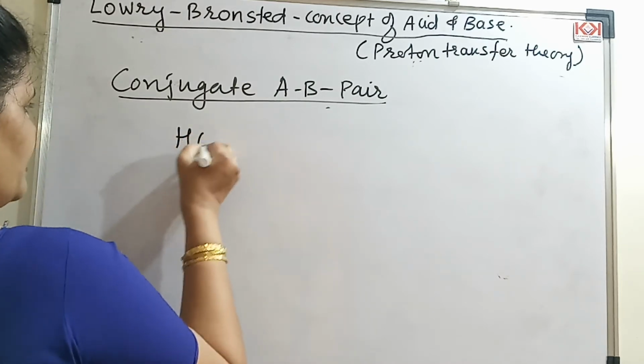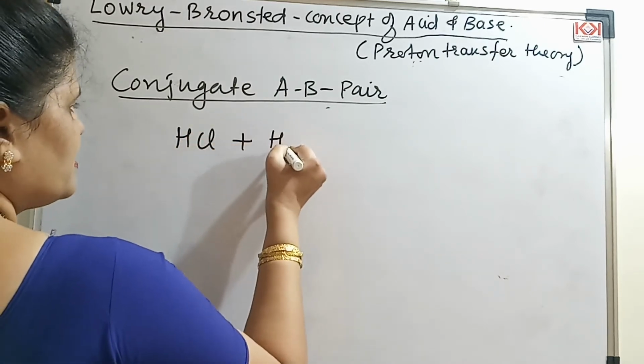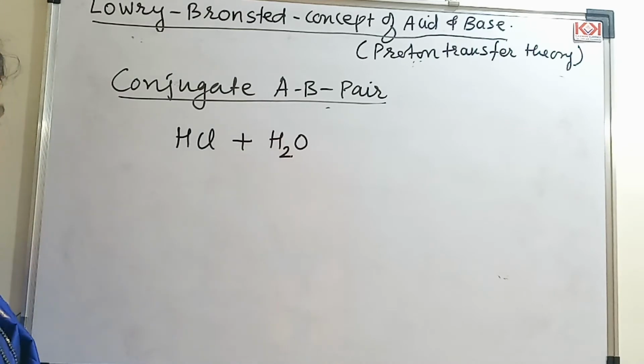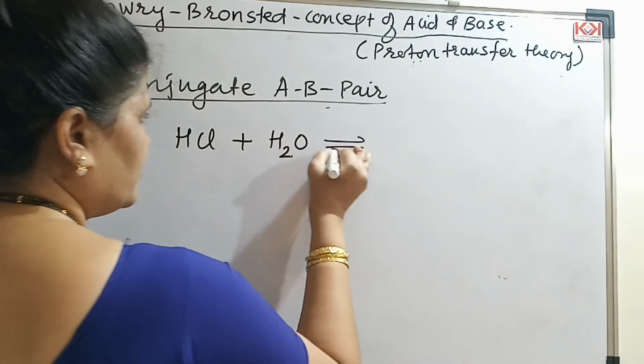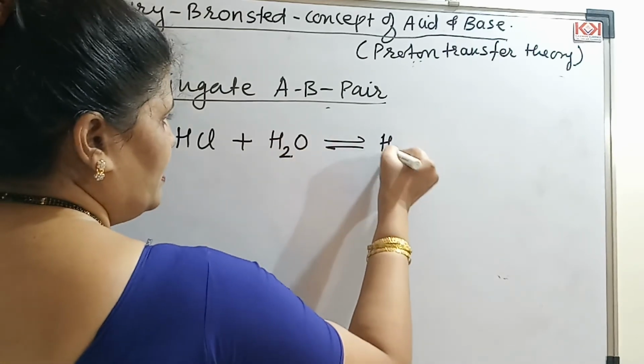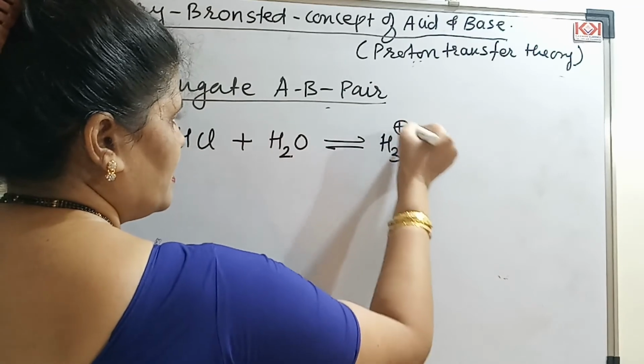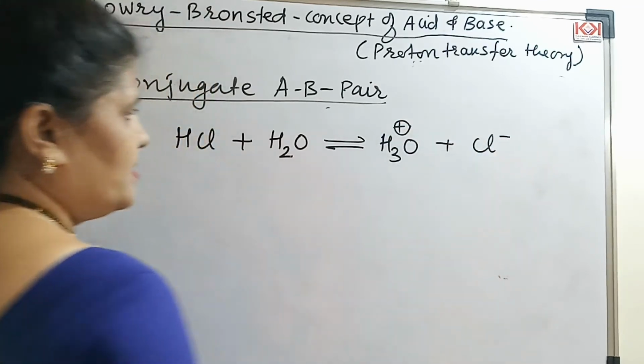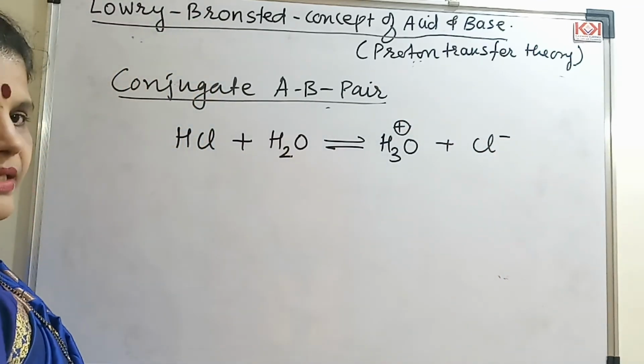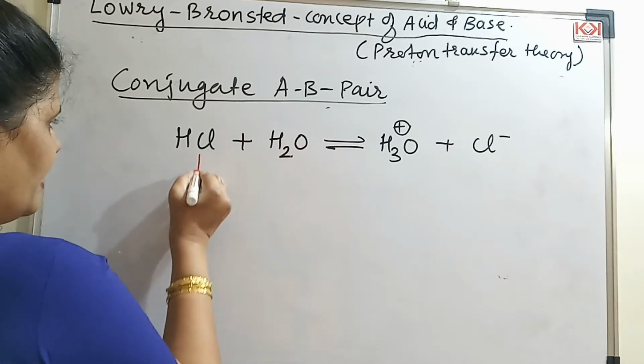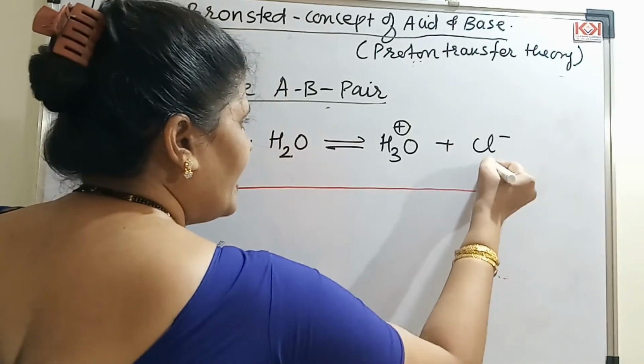Second example is HCl plus water. How I will write this? It will give me H3O plus and Cl minus. Very easy now. Let us see what is happening to HCl. HCl is losing one proton.